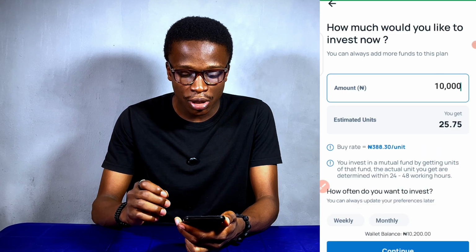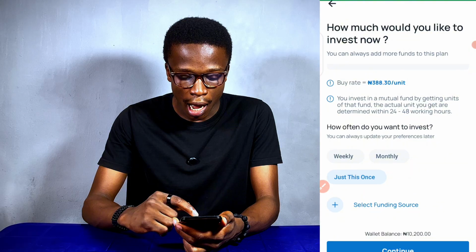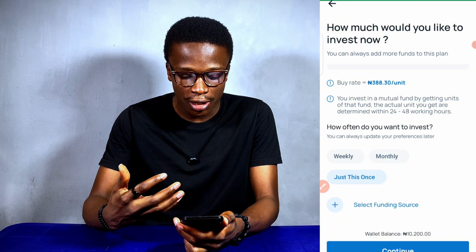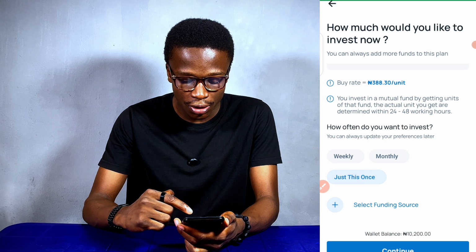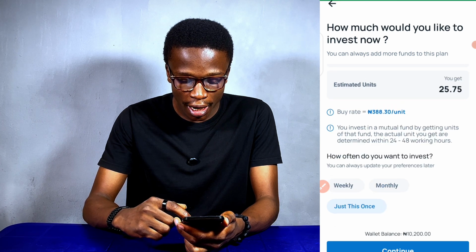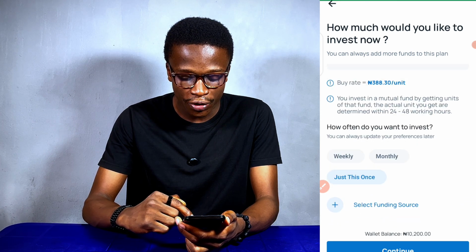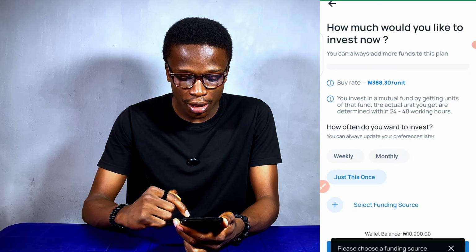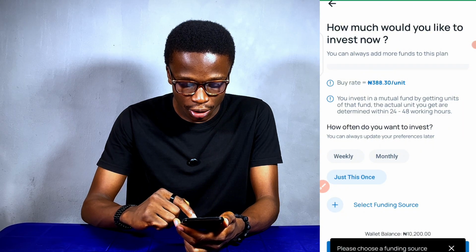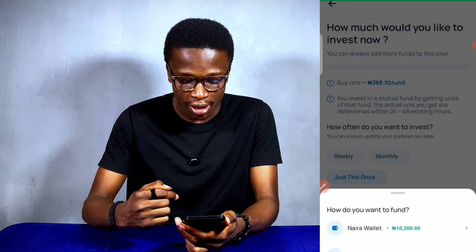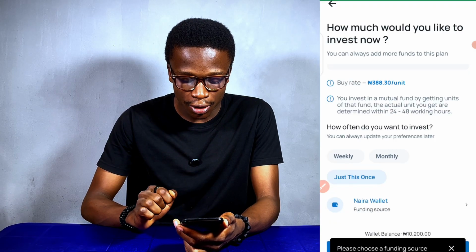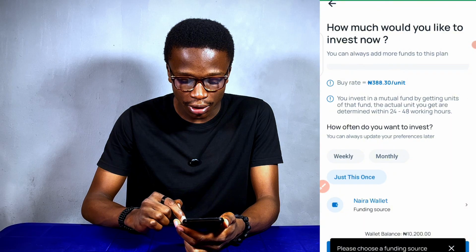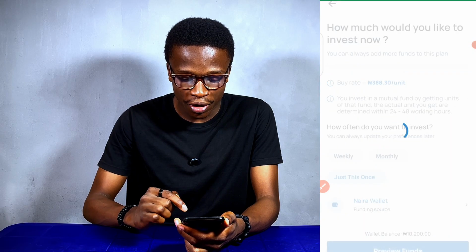So I'm getting 25.75 units of the mutual fund. So how often do I want to invest? I'll just click on just this one. So select funding source. Sorry, I should not click on select funding source because my balance is already there. So I'll click on continue. So I have to click on select funding source now. So I'm clicking on my Naira wallet. I'll click on Naira wallet, then I would click on preview funds.